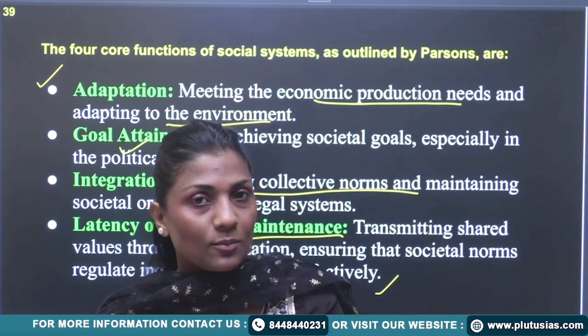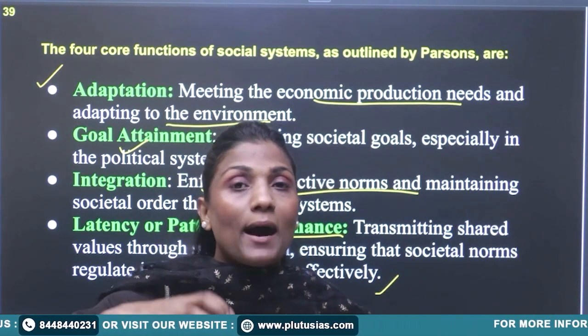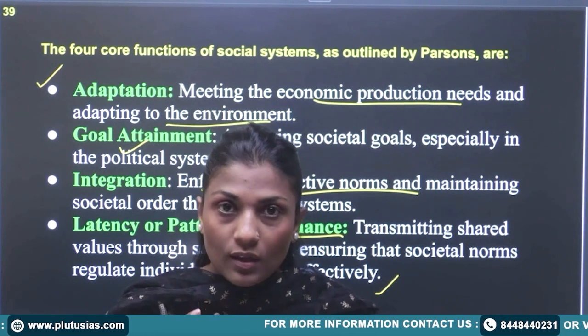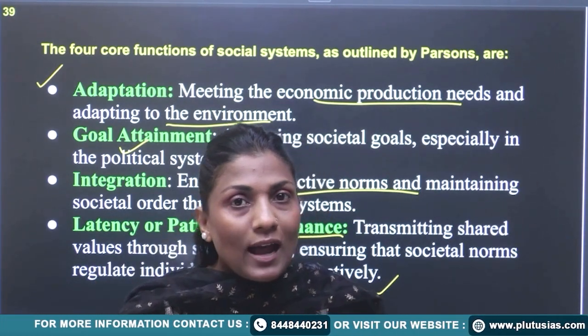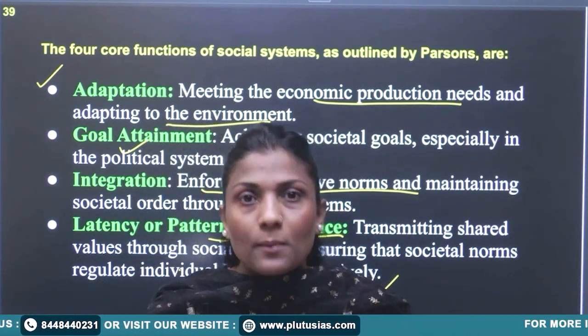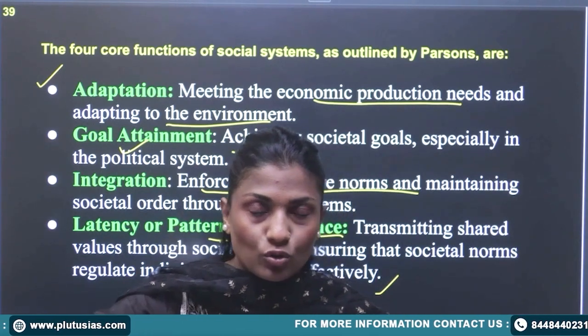What I'm trying to explain to you is that we have evolved by adapting ourselves to the environment for our survival. Now, as we live in a social group, there has to be some sort of coordination among the members of that social group, right? So I'm living in a social group.